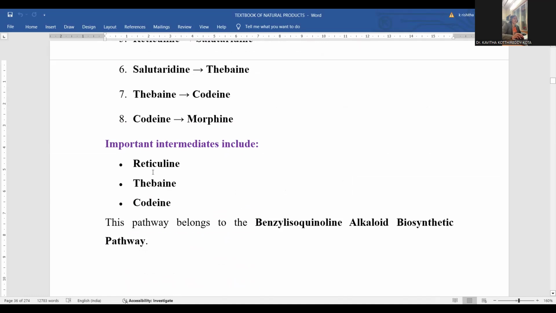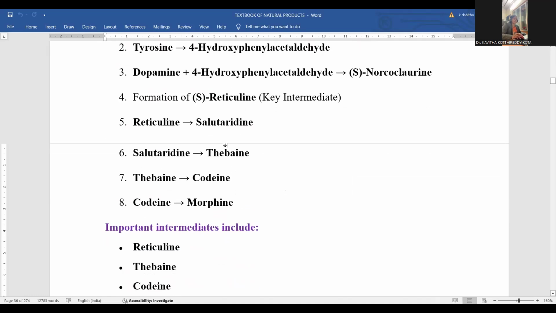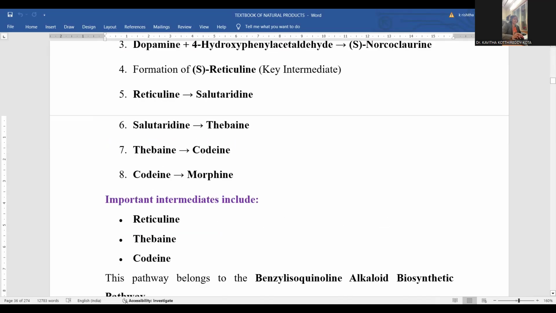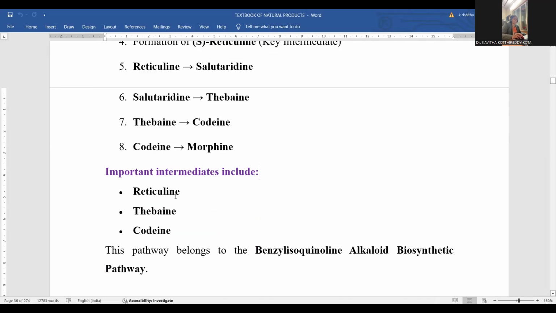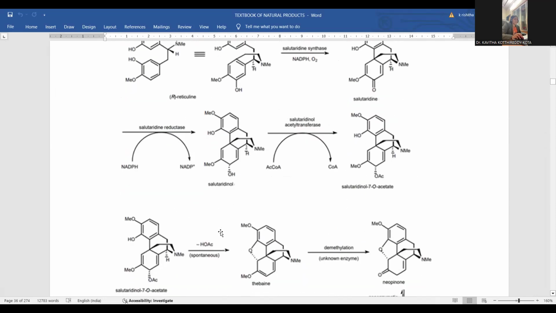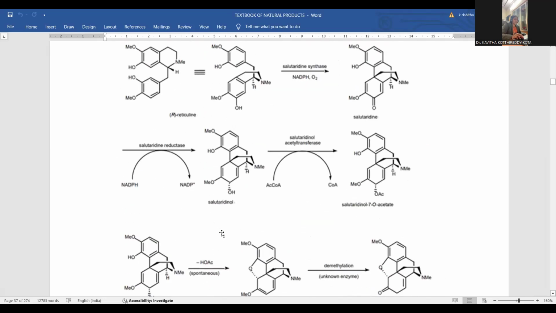One is reticuline. Reticuline is one of the intermediates you already saw, as reticuline is formed from norcoclaurine, right? And thebaine, here is the thebaine you can observe, and the codeine. Codeine is also a biotransformative intermediate you can notice. These three are crucial in the biosynthetic pathway of the morphine synthesis process. This can be mentioned in schematic form as well.